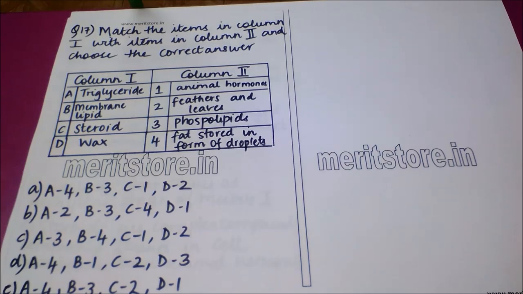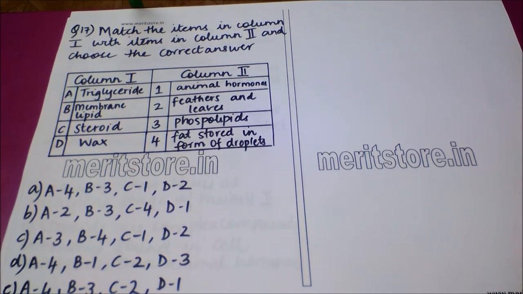Our next question is, match the items in column 1 with items in column 2 and choose the correct answer. Column 1 includes triglyceride, membrane lipid, steroid, and wax. Column 2 has animal hormones, feathers and leaves, phospholipids, and fat stored in form of droplets. Option A is A4, B3, C1 and D2.